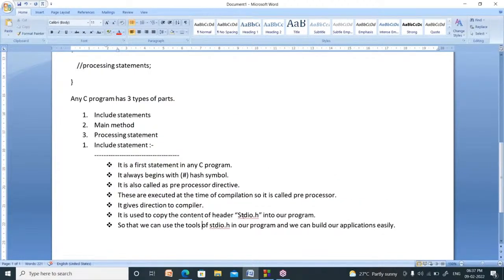Now, what is the use of this one? It is used to copy the content of a header file. What is the name of that header file? stdio.h, into our program, right? Suppose I want to do a function at my home. I need a tent, some chairs, some tables. Those are available in a tent house. I have to bring them from the tent house and use them.